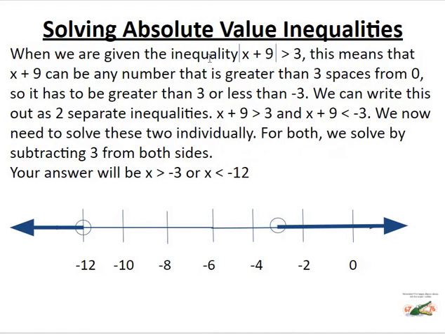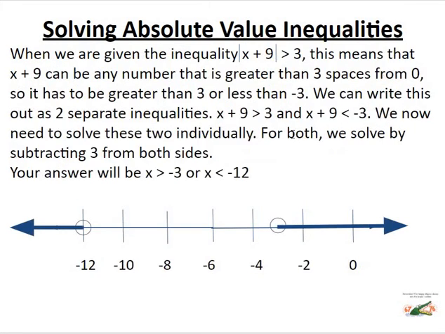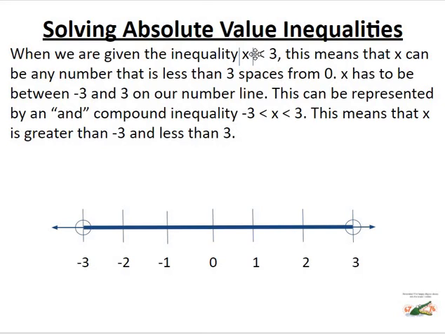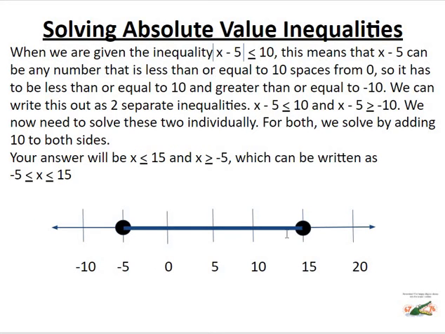All right, so this one we see it was the absolute value is greater than, so on this one it's the absolute value is less than. So just like this first one that we did where the absolute value was less than 3, this one's going to end up looking the same way. Here we have x minus 5 is less than or equal to 10.